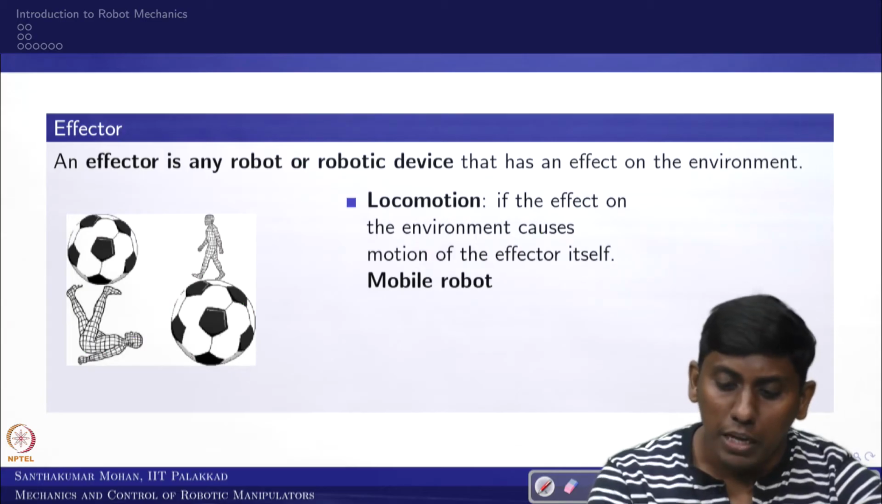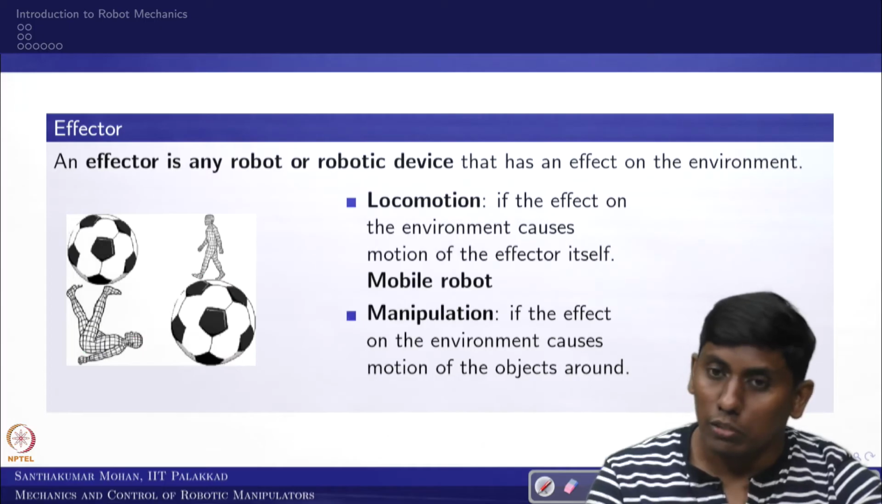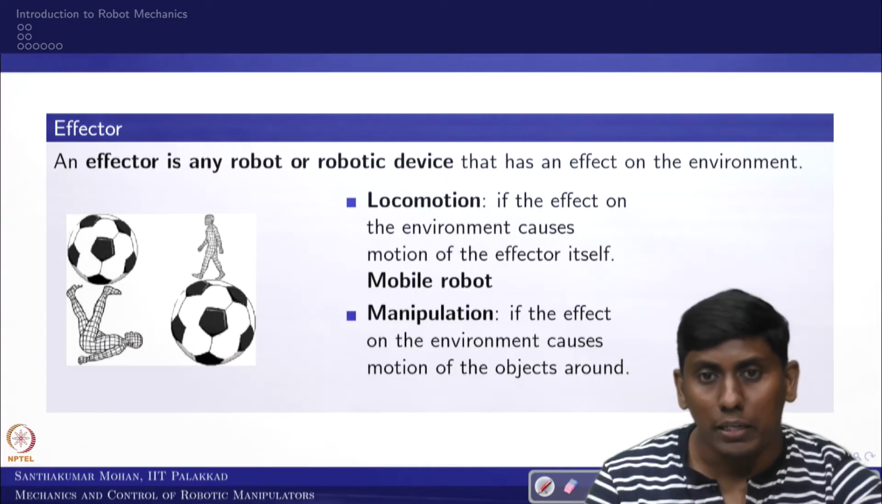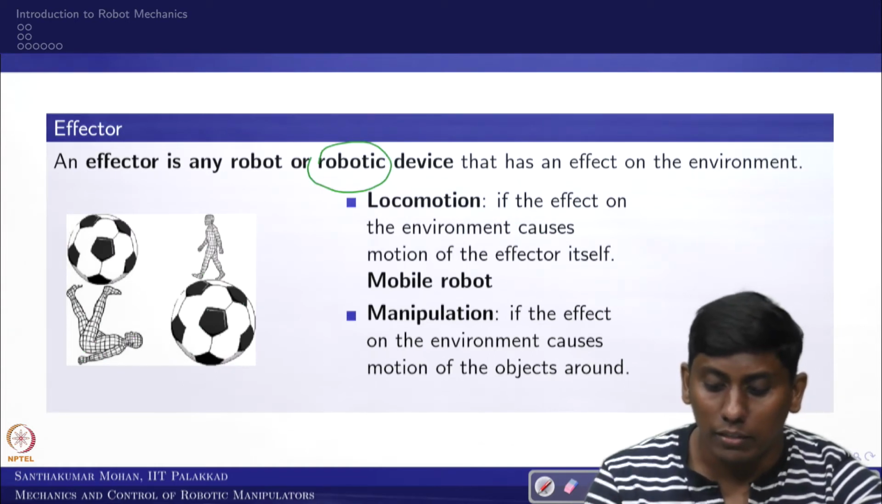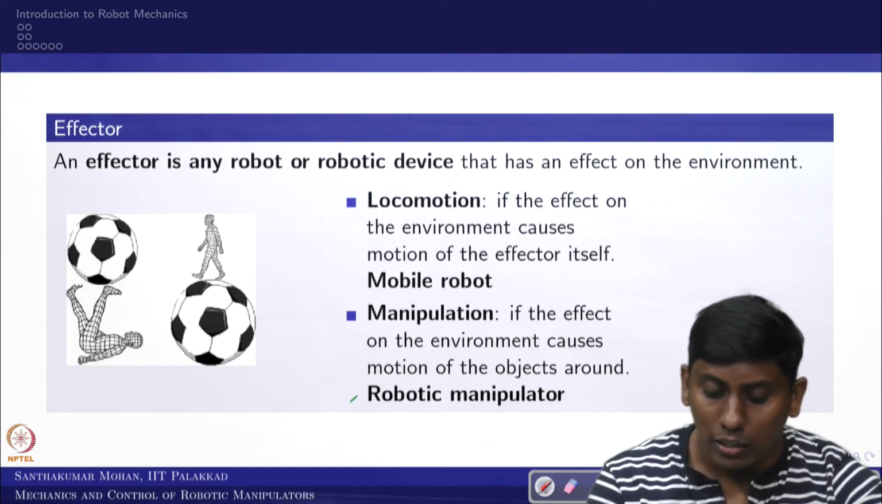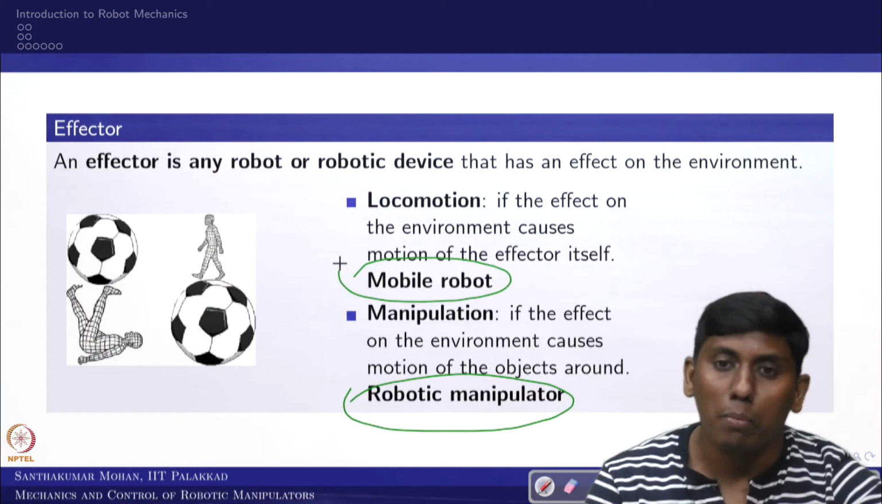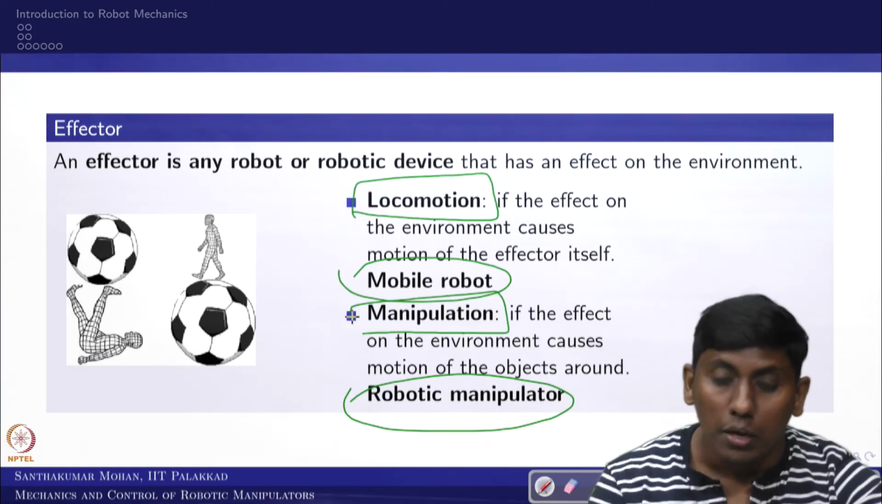The other one is if the effect on the environment causes motion of the objects around, which is what you call manipulation. The manipulating device we call a manipulator. Since we are talking about robotic devices, we are going to classify that as a robotic manipulator. So now I hope you are clear: what is a manipulator and what is a mobile robot, and what is locomotion and what is manipulation.